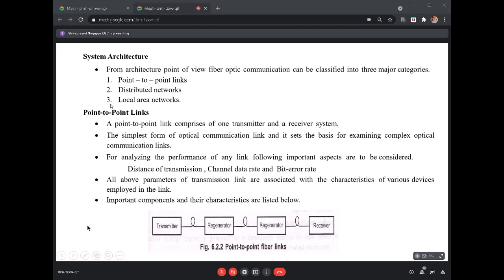So even though you have considered either LED or laser diode, there again you need to think of what is the wavelength, what is the emission wavelength that we need to look into, what is the spectral line width of the signal, what will be the output or optical output power. So we need to see so many parameters before selecting a system. Maybe it's an analog system or a digital system. We need to look into all these basic things.